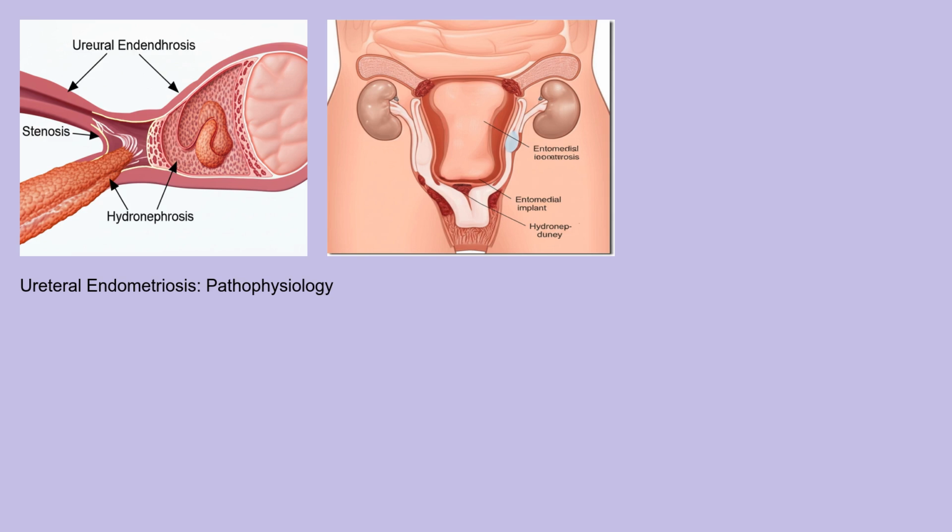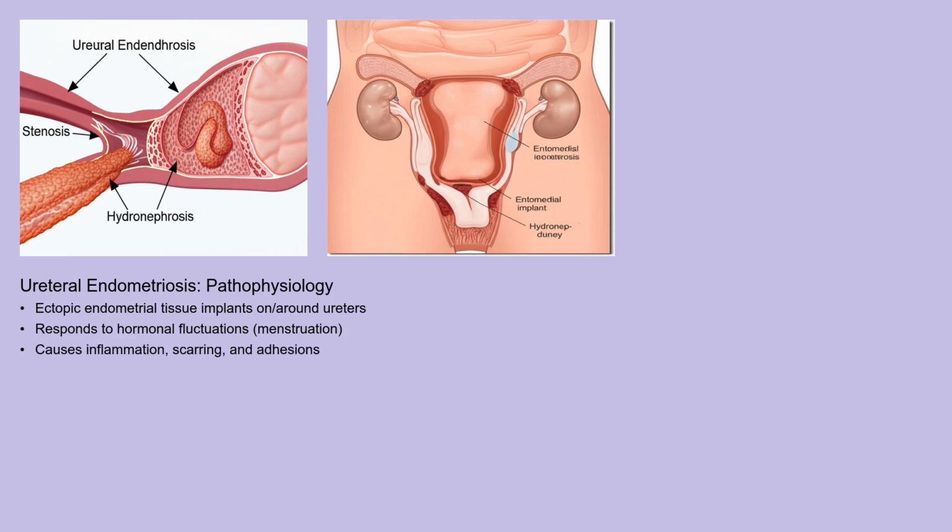multifaceted. The pathophysiology of ureteral endometriosis involves the implantation and growth of endometrial tissue on or around the ureters. This ectopic endometrial tissue responds to hormonal fluctuations just like the tissue in the uterus, thickening, breaking down, and bleeding during menstruation. However, because it's outside the uterus, this bleeding can cause inflammation, scarring, and adhesions. This can then lead to narrowing or obstruction of the ureter, known as ureteral stenosis. This obstruction disrupts the flow of urine, leading to hydronephrosis, which is the swelling of the kidney due to urine backup. Prolonged hydronephrosis can ultimately damage the kidney and impair its function.